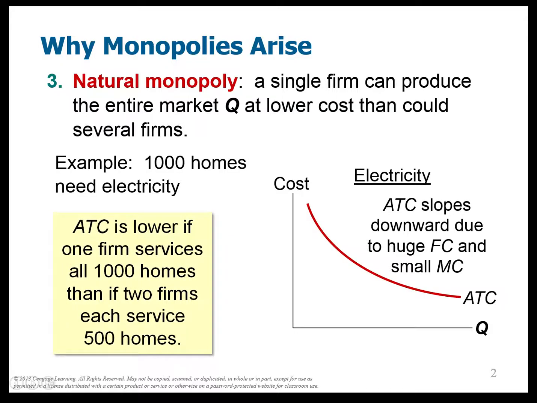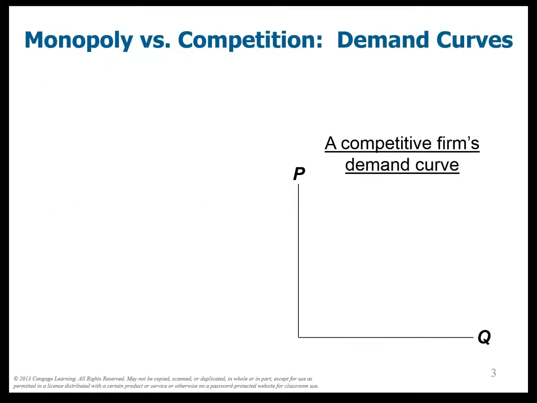So basically what we want is a monopoly in this case, because we want one firm to produce all of the quantity in the market. We have a lower average total cost if we have higher quantities from just one firm making a bunch of quantity. So here we go. If there were 2 firms each producing 500, then the cost to me and you of our electrical bill would be $80. We actually want a monopoly in this case.